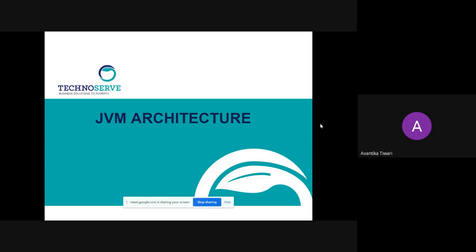Today we will discuss JVM. JVM stands for Java Virtual Machine. Till now we were just listening to the stories that we write a source program with a .java extension. Then we use our javac compiler to compile it and we get a bytecode file. What is the extension of the bytecode file?